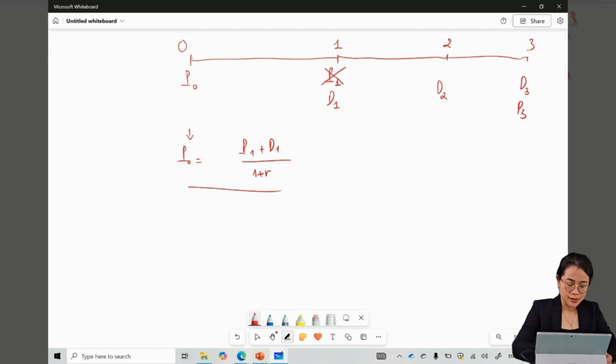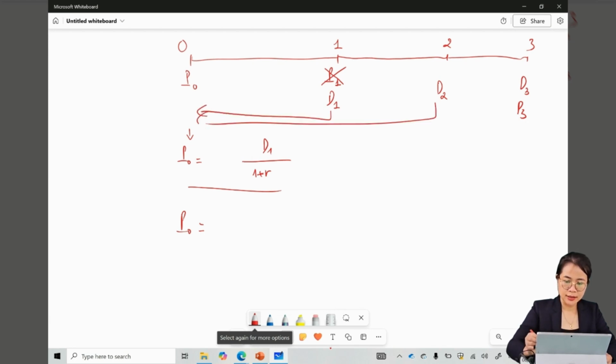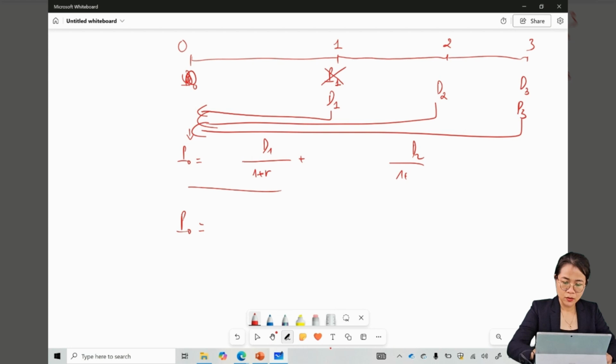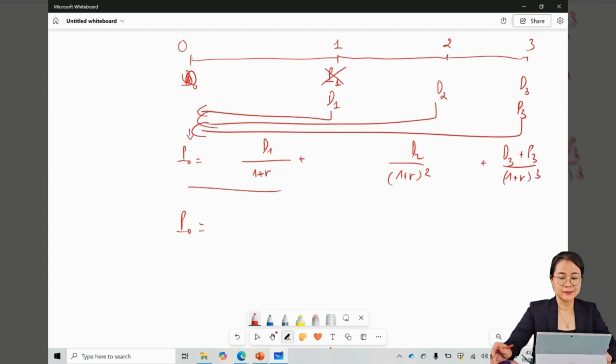So P0 is D1 divided by 1 plus R, plus D2 divided by 1 plus R power 2, plus D3 plus P3 divided by 1 plus R power 3. So simple. You can do it for as many years as you want.